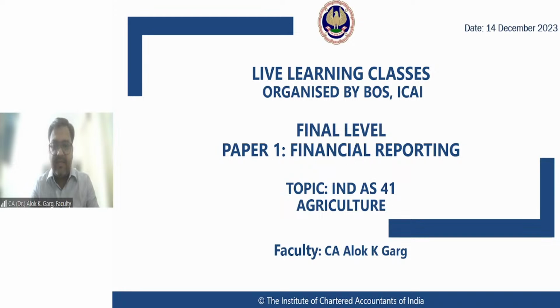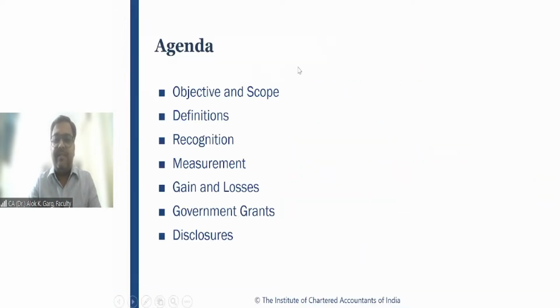In Ind AS, it is Indian Accounting Standard 41. In IFRS, it is IAS 41. These are the status of the standards on agriculture in Indian GAAP, in Ind AS, and in IFRS. Okay. So let's read this interesting standard.